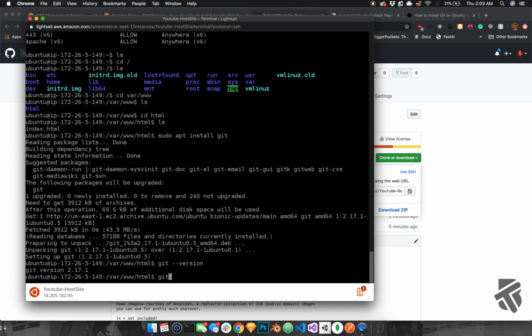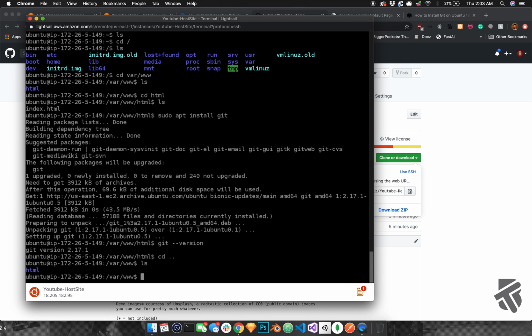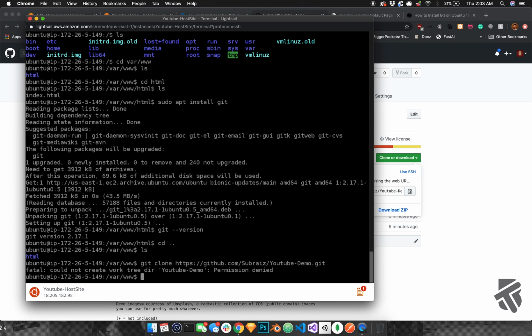Oh, let me get into the www folder first. You want to make sure you're in this folder, so you should see the HTML folder. Again, cd change directory, ls lists all the folders in that directory. On Ubuntu, use ls, not dir. So git clone. This just copies over the repo.